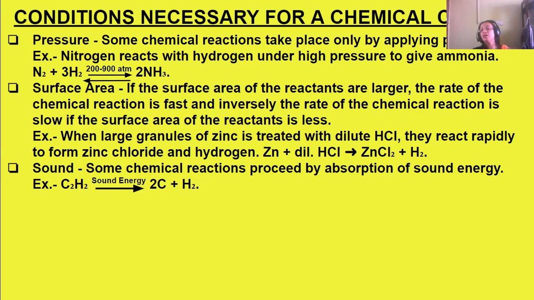The granulated zinc reacts with dilute hydrochloric acid to form zinc chloride and hydrogen gas. Now, when we use large granulated zinc and treat with dilute hydrochloric acid, the reaction is faster. That is, formation of zinc chloride and hydrogen is faster. But if we use small granules of zinc, the formation of zinc chloride and hydrogen is very slow. This shows that surface area of the reactants